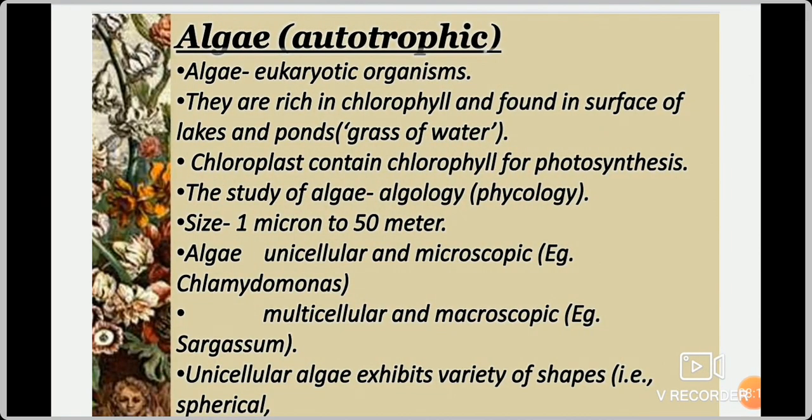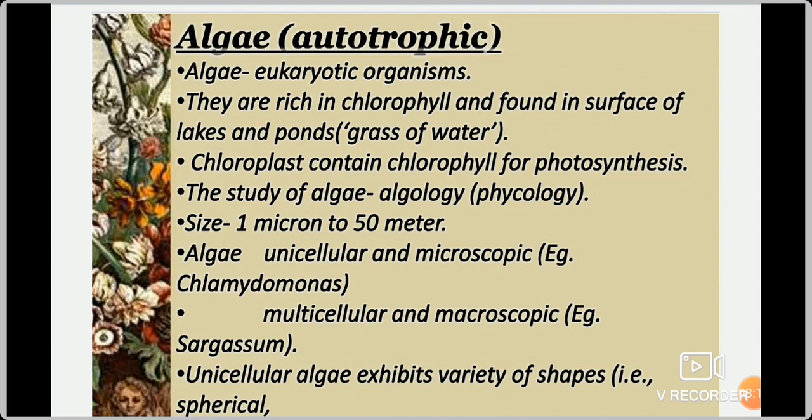Then next we are going to see about algae. Algae also is a microorganism, but it is a macroorganism also. It is a very simple plant-like eukaryotic organism. Okay. Algae is a very simple plant-like eukaryotic organism. It is also coming under the group eukaryotic. That means it has a well defined nucleus.